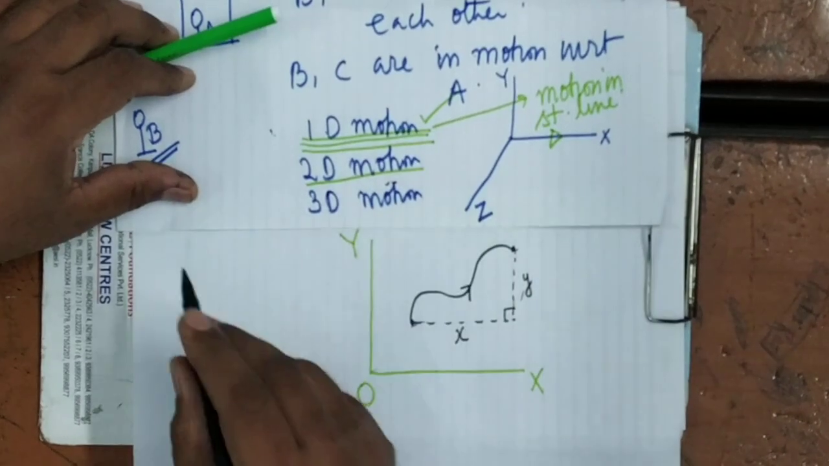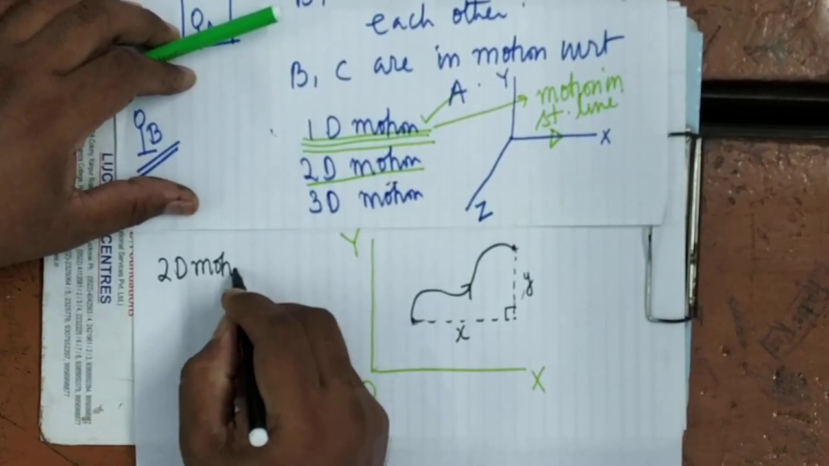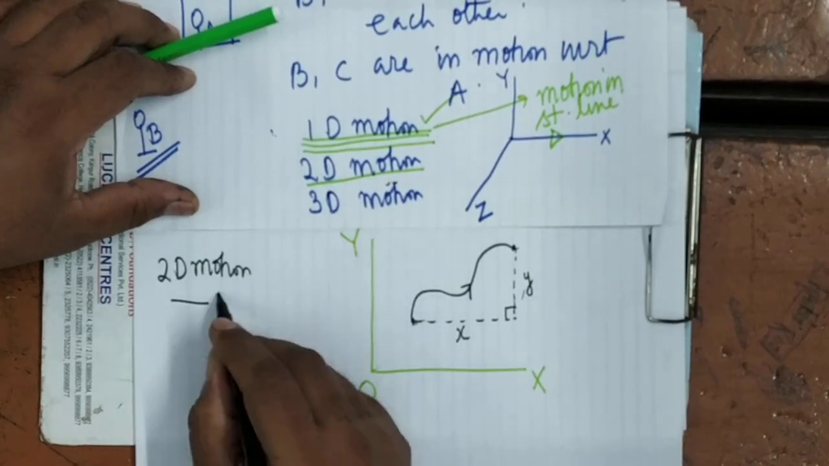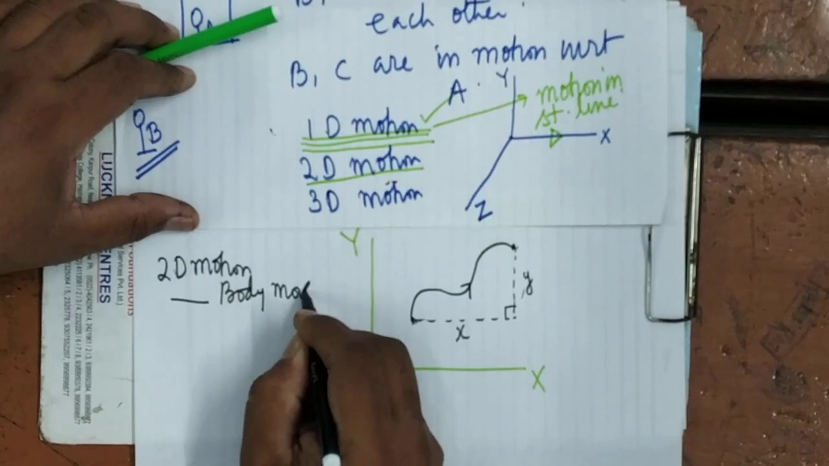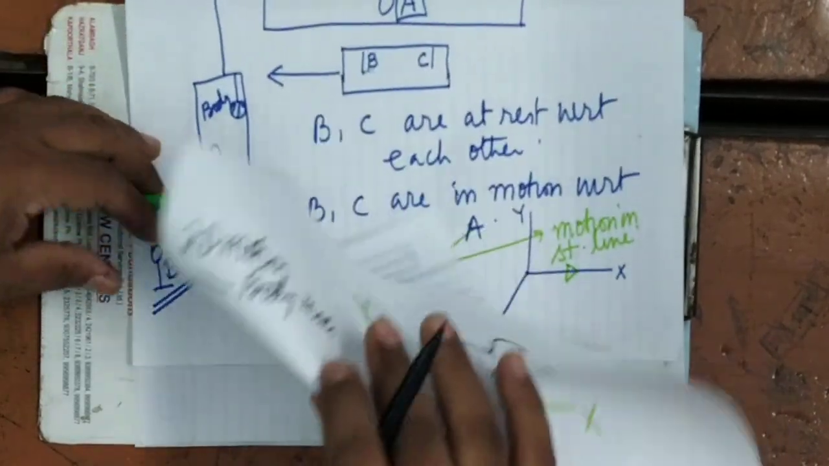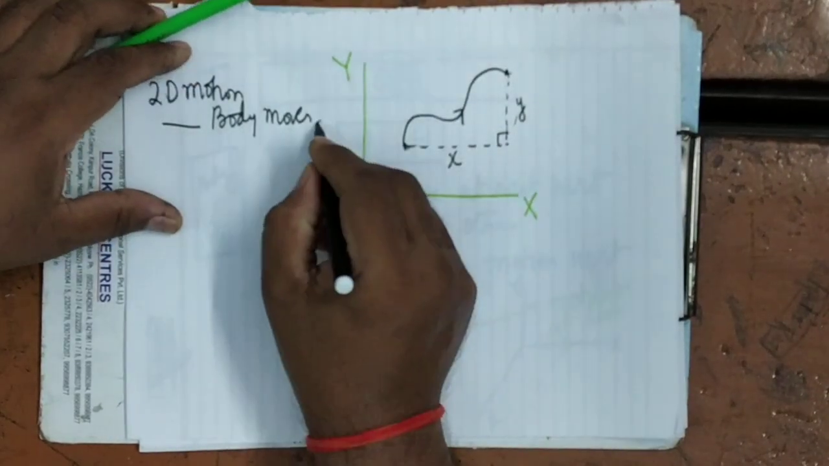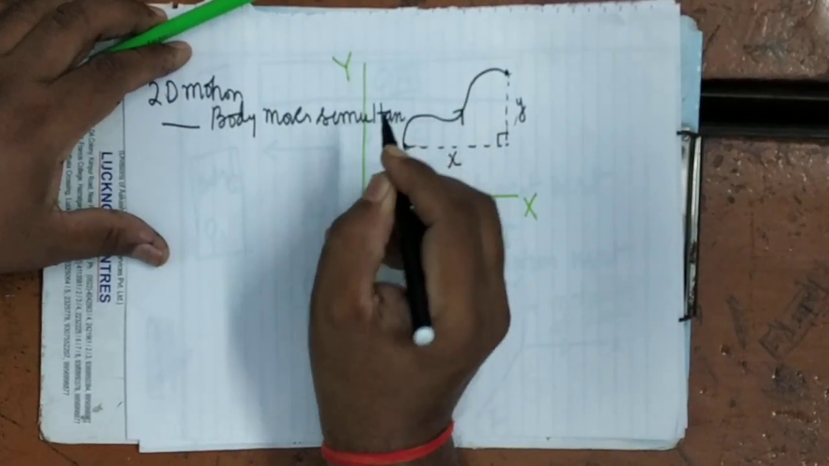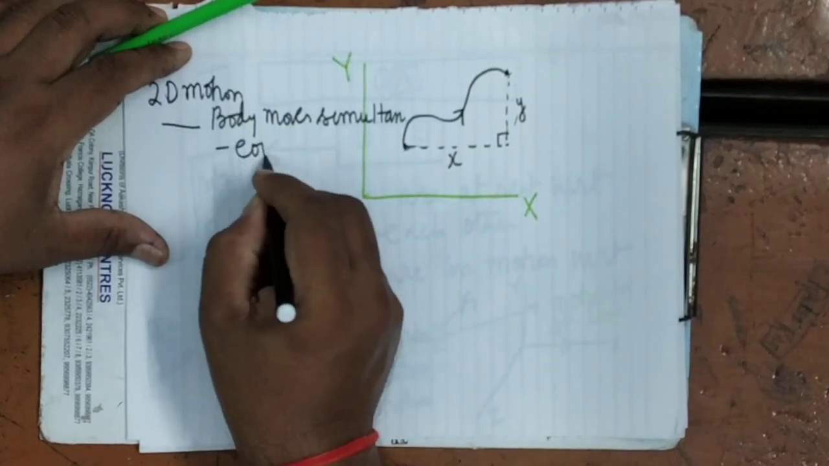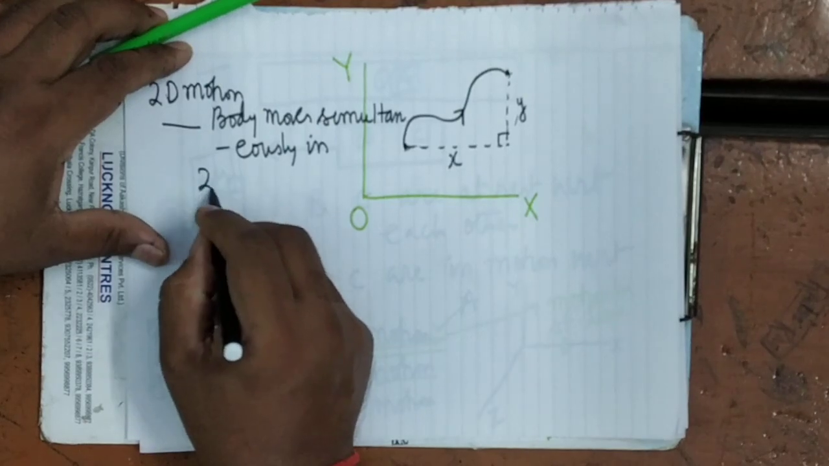If the body is moving simultaneously in two perpendicular directions, then its motion is said to be two-dimensional. Two-dimensional, or 2D motion, means the body moves simultaneously in two perpendicular directions.